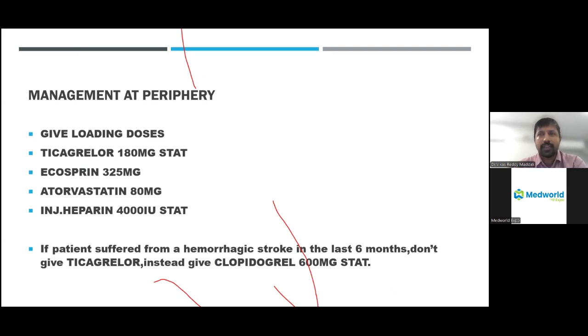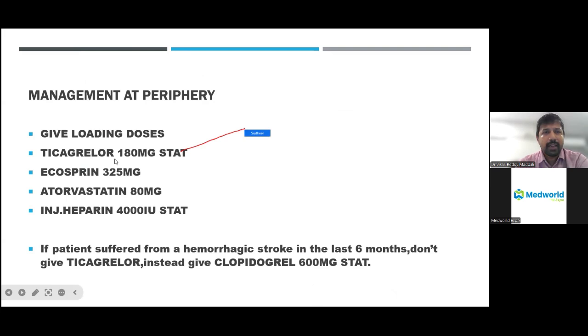I know there are a lot of doctors in the audience who are practicing in the peripheral setting where they do not have the cath lab and all. So for them to save the life of a patient, once you confirm in the ECG that the patient is having a heart attack, give these simple drugs which can save the life of the patient. This is ticagrelor, which is the most important antiplatelet. The dose is usually 180 milligrams, and ecosprin is 325 milligrams. These are the start doses. We call them loading doses for the effect of the drug to kick in. We should give these drugs.